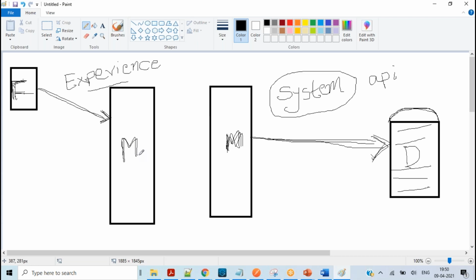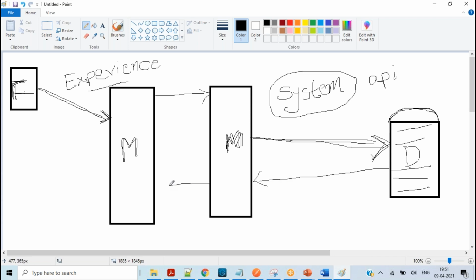How will the data go? First, data will come to the MuleSoft experience API, then it will go to the MuleSoft system API. The system API hits the database, the data comes back from the database to the system API, and the system API returns the data back to the experience API. The experience API returns the data back to the client who is requesting it.